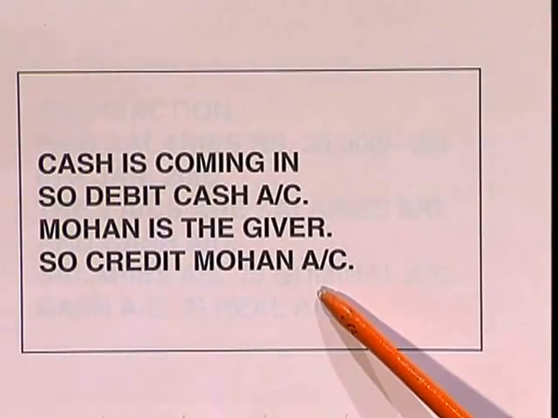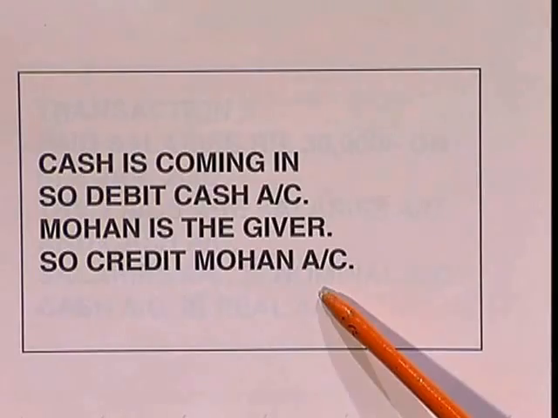So Mohan, what is the type of account here? Mohan is a personal account. So what is the rule of personal account? The rule of personal account is debit the receiver and credit the giver. So Mohan is the receiver or giver here? We have received from Mohan, so Mohan is the giver. So credit the account of Mohan, credit the giver's account.